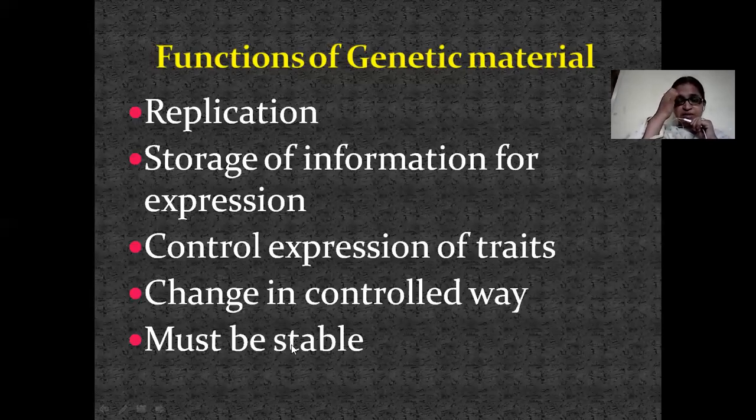Here, stability means in terms of the sequence present on the DNA or RNA. It must not undergo mutations. If there are any mutations, there will be a change in the sequence, and the same change will be transferred to next generations. So it must be stable.